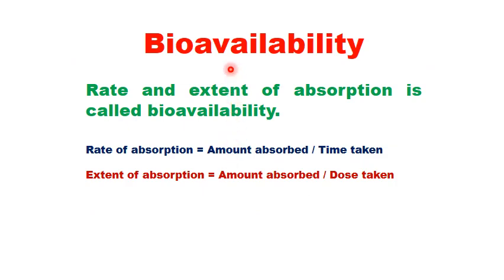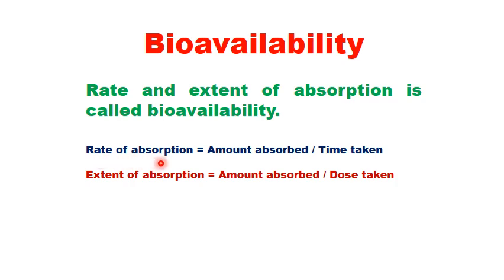So now, what is bioavailability? Biopharmaceutics can also be defined as the study of factors affecting the bioavailability of the drug. So let us see the definition of bioavailability. The rate and extent of absorption is called bioavailability. Rate of absorption means speed of absorption.